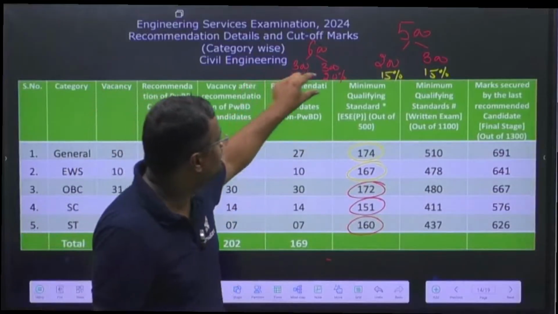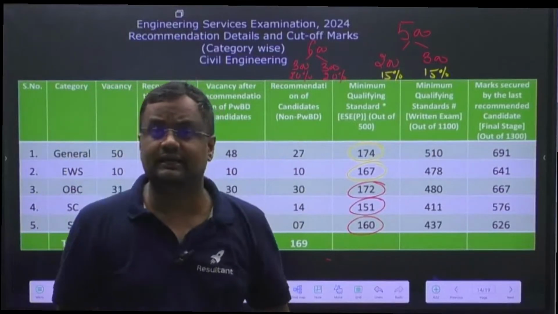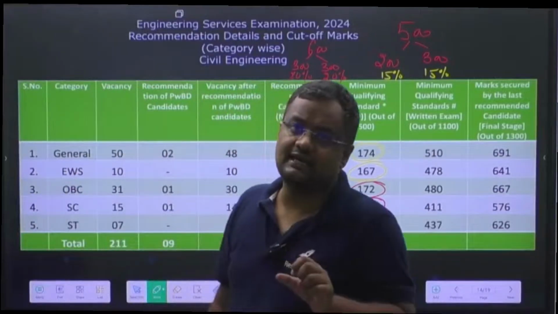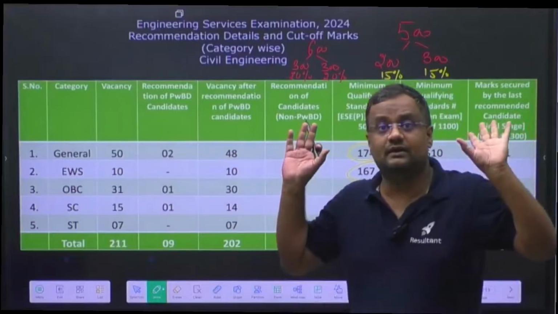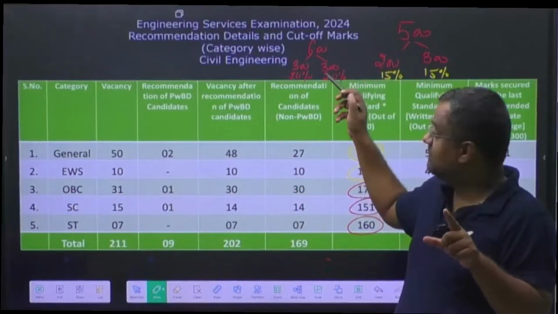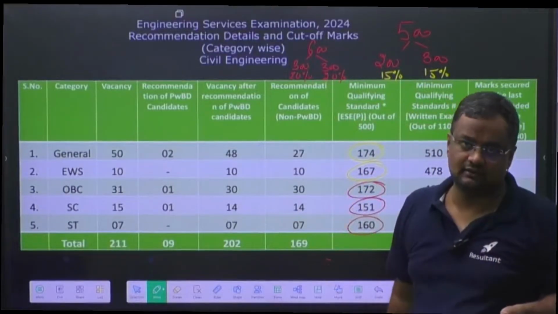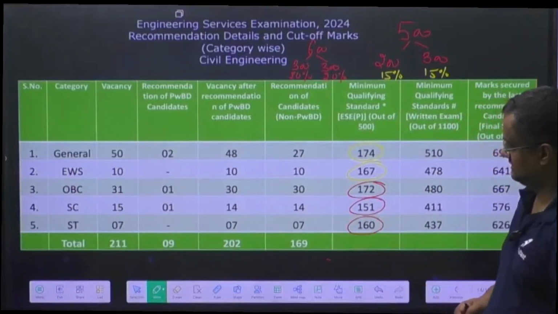But this cutoff is so low that rarely will you see a case across the country where a student says that I am clearing the cutoff overall out of 500 marks, but I have not cleared the individual cutoff. You will not find such a person, because this individual cutoff is very, very low.